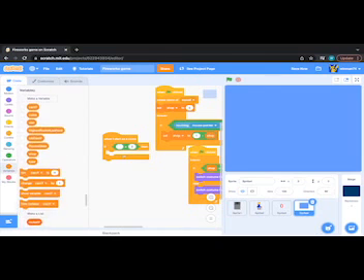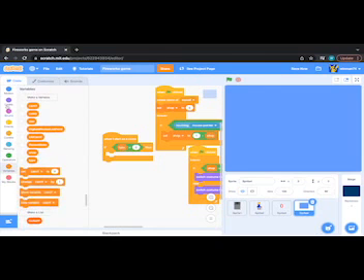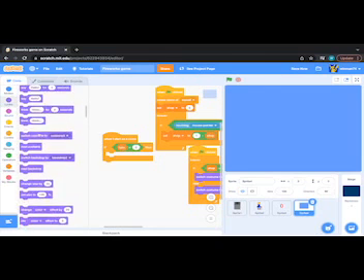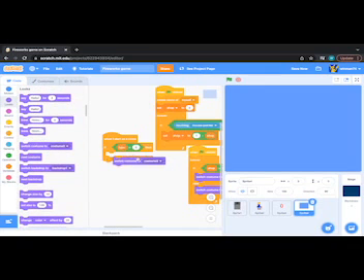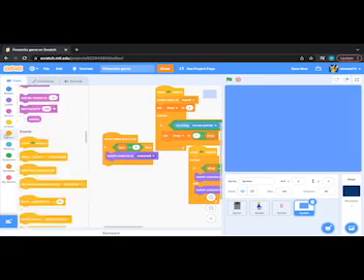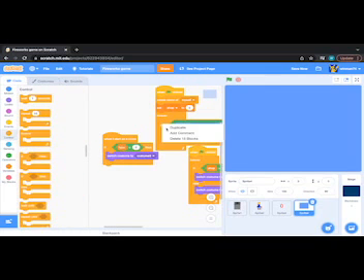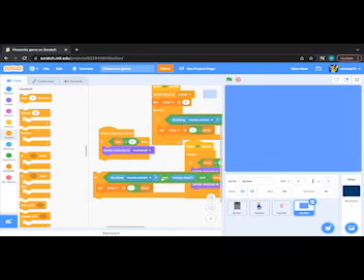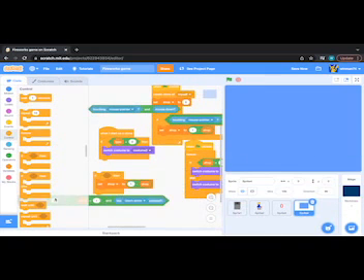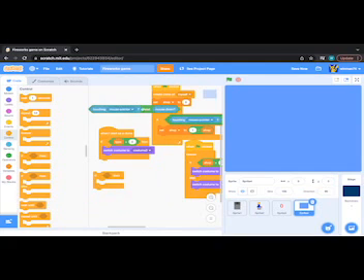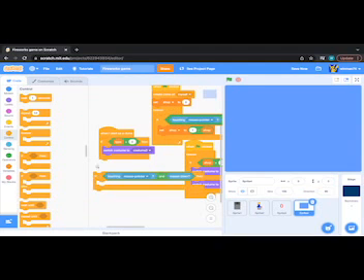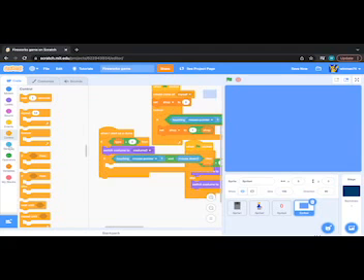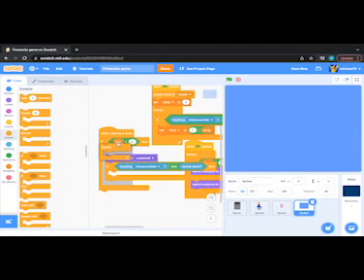So if the type is equal to 0, then it'll switch costume to the one that we just created. And we'll do an if touching the mouse pointer and the mouse down. Oh yeah, we have to make this forever.